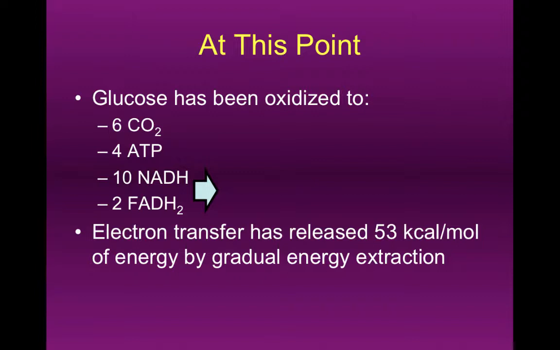So if we look at the overall grand total here, we've only released about 53 kilocalories per mole of energy so far. Right, so it's really not very much. A grand total of 686 kilocalories per mole, and we've only released about 53 kilocalories. So most of the energy that started off in glucose, of that 686, is still present in these 12 molecules of electron carriers here. The 53 is present in these 4 molecules of ATP, so a fairly small number so far.